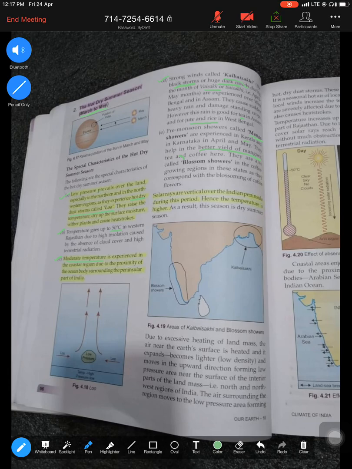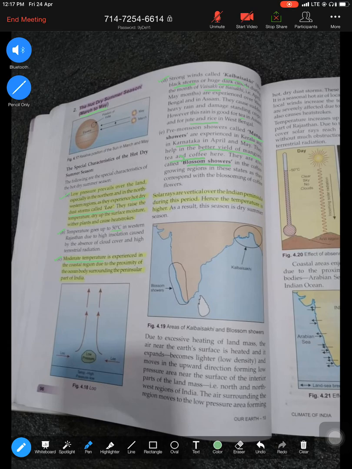So two states: Kerala for mango and Karnataka for tea and coffee. Mango showers are also known as blossom showers. So these are your three important winds that you must know that blow during the summer season.